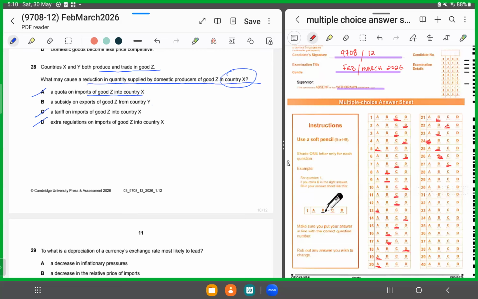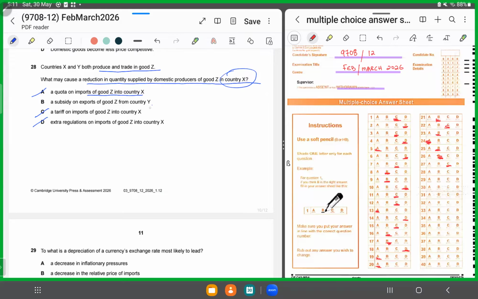That is why there is a reduction in the quantity supplied by producers of goods in country X. So if there is a subsidy on exports of goods from country Y, producers are exporting more of that good, and there is locally less of that product available. So for 28, we'll shade in B as the correct answer.